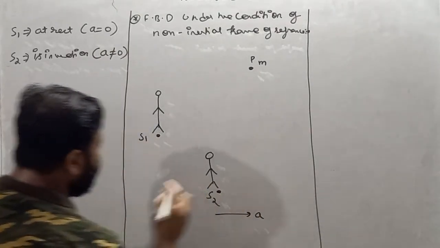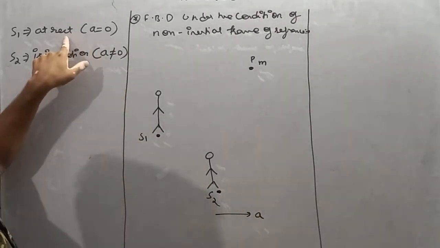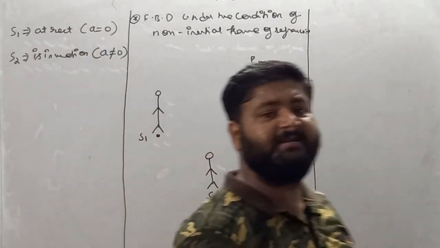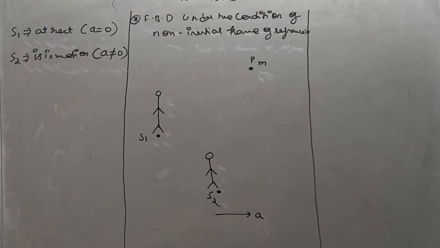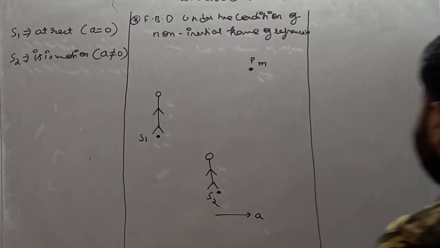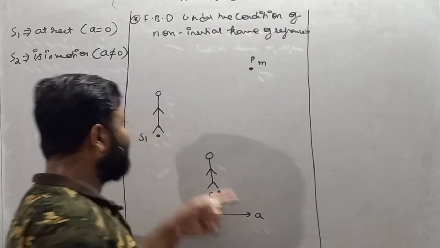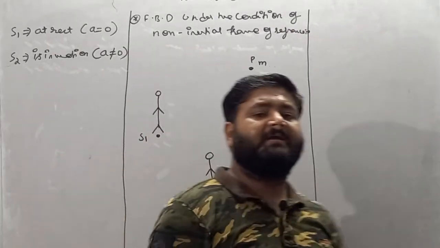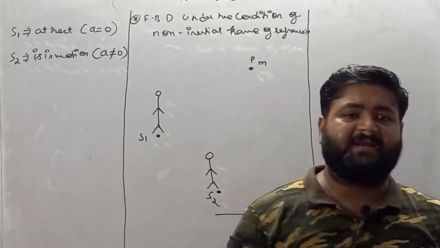So S1 is in an inertial frame of reference because its acceleration is 0. And S2 is accelerating, meaning its acceleration is not equal to 0, so we will say the S2 observer is in a non-inertial frame of reference.